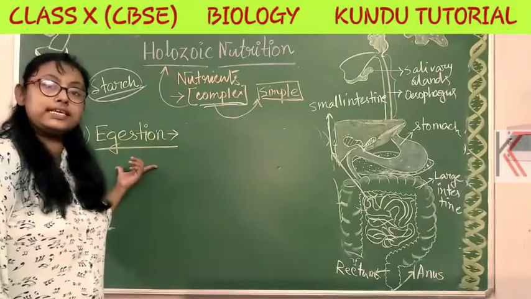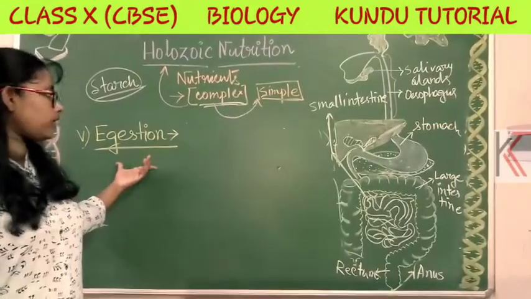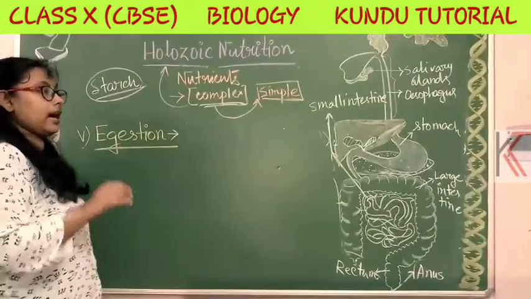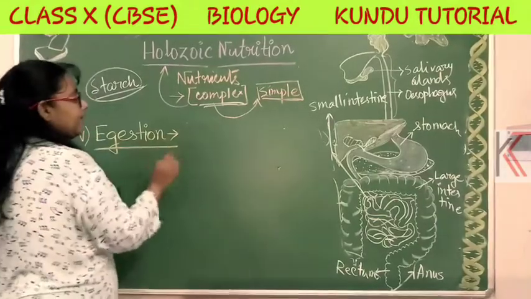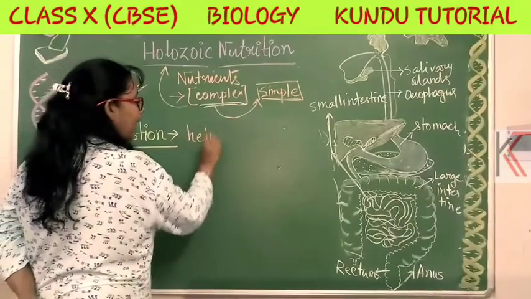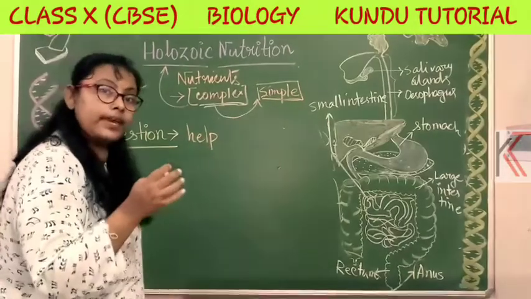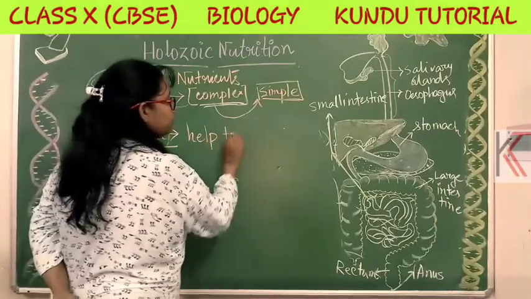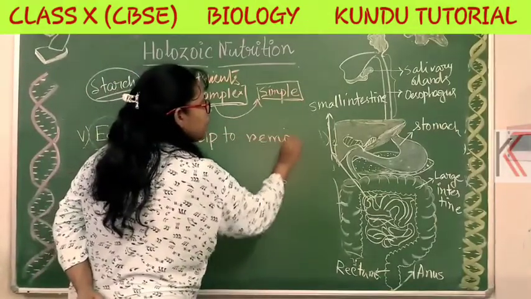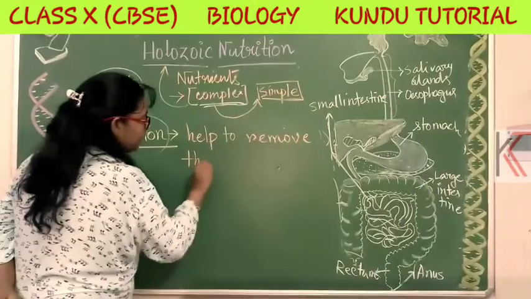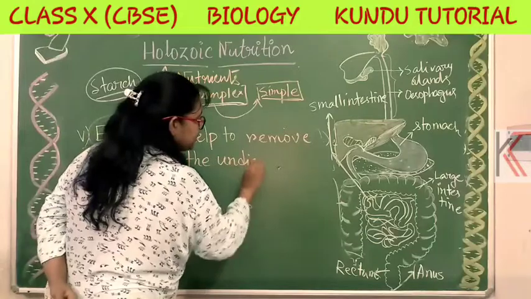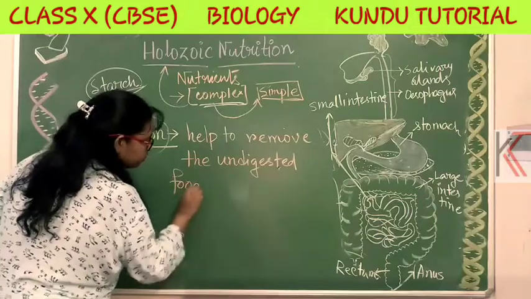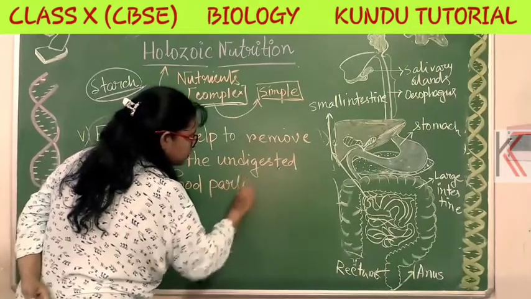So the last process is egestion. What we have talked about up to now is assimilation. After the assimilation is completed, whatever undigested material remains inside the body, the egestion process helps to remove those undigested food particles.